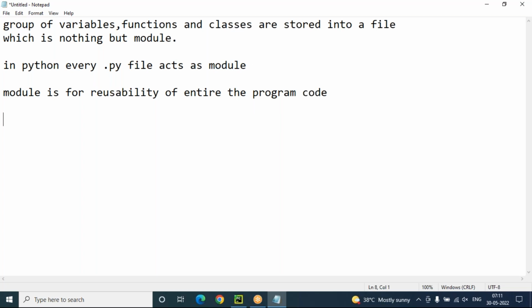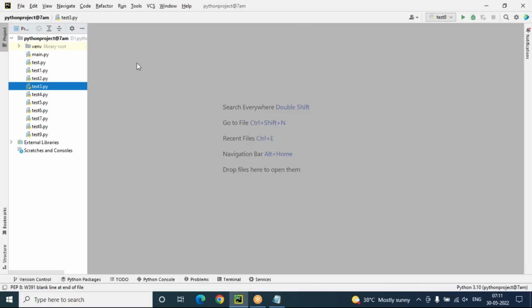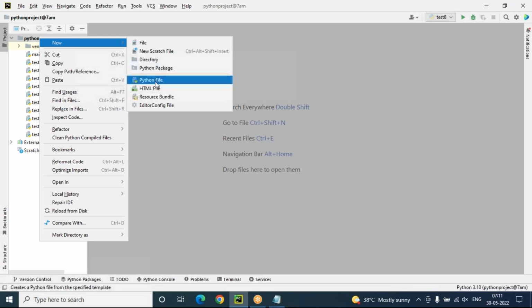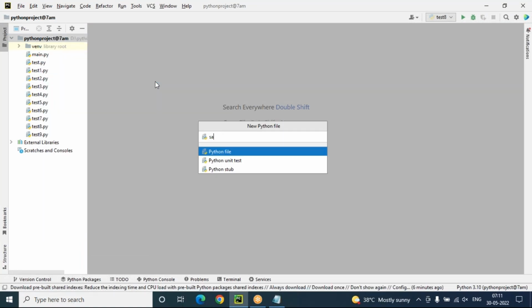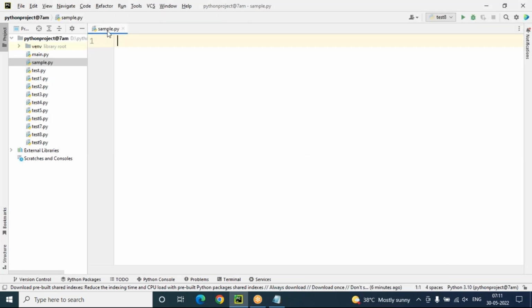Suppose, for example, I'm creating one module called sample.py. Just observe this. A new Python file, sample.py, acts as a module. In this sample.py, I'm taking one variable a with value 100, and a few functions.